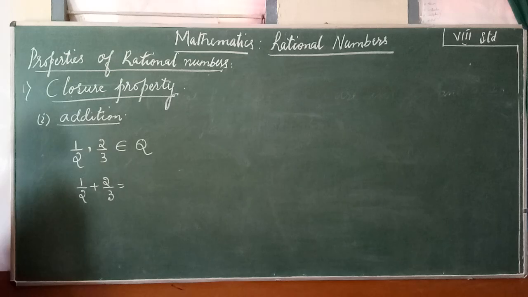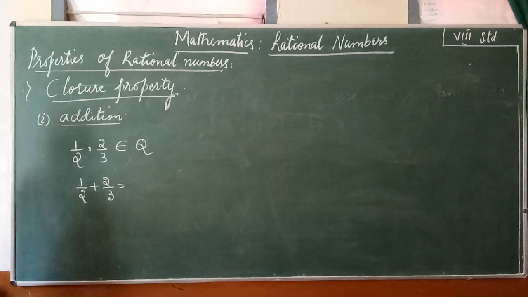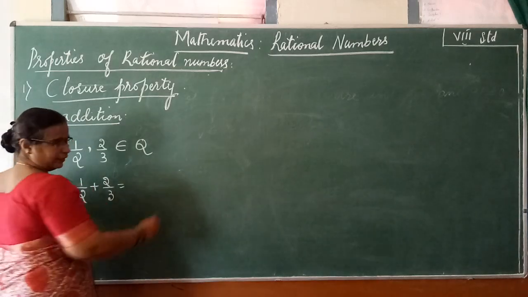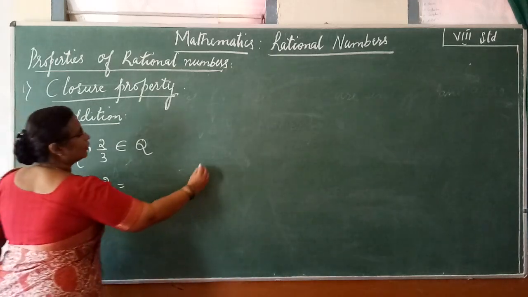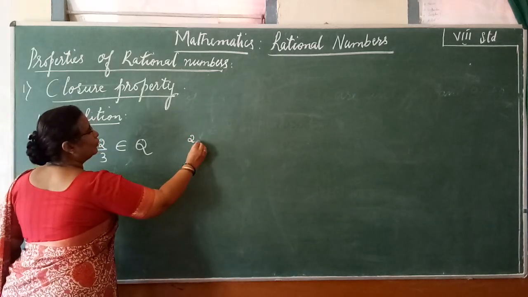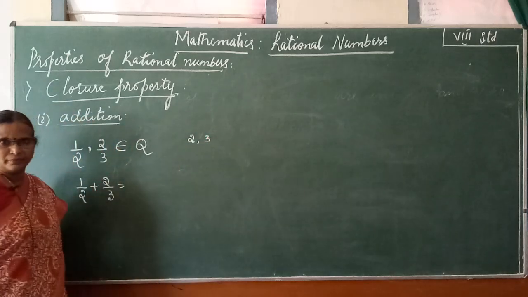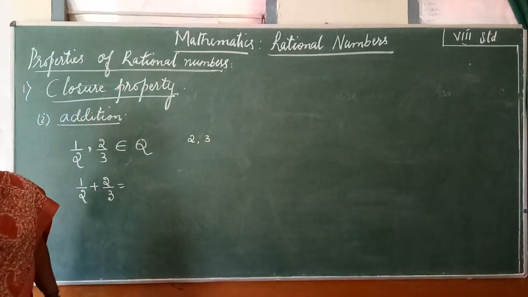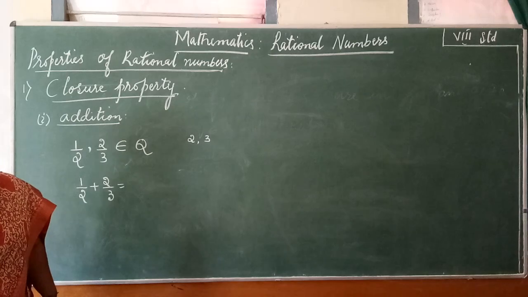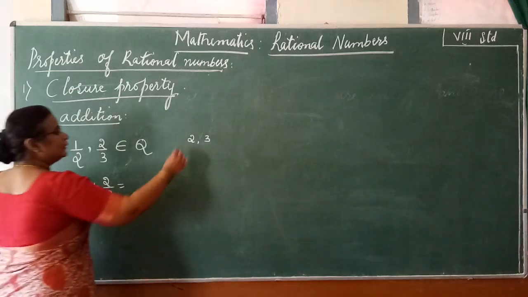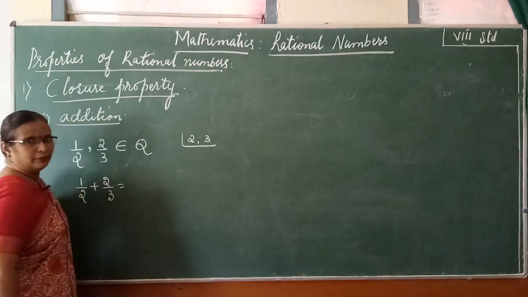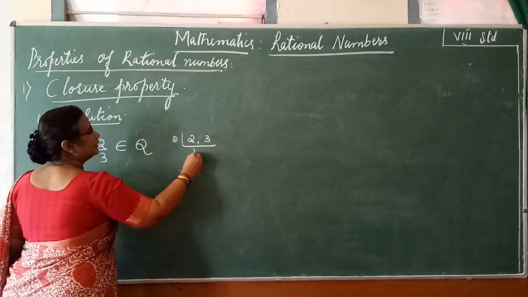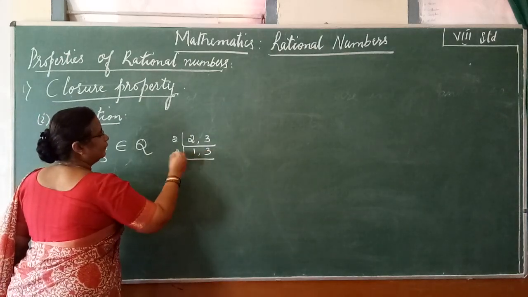You all know, children, how to add fractions. We have to take the LCM of the denominators. What is the LCM of the denominators? Here the denominators are 2 and 3. Both are prime to each other. Directly I will write the LCM as 2 3s are 6. Let me recall how you were doing LCM: 2 1s are 2, 3 1s are 3.